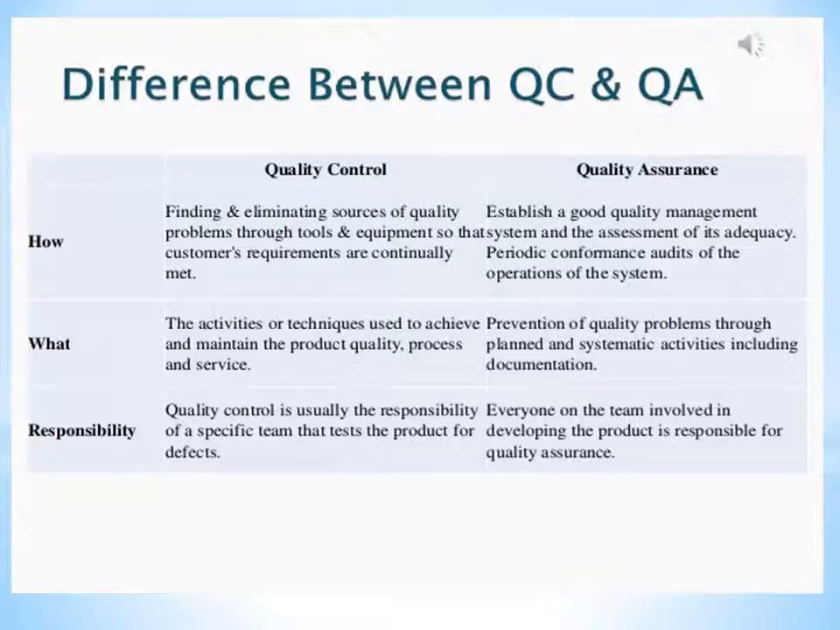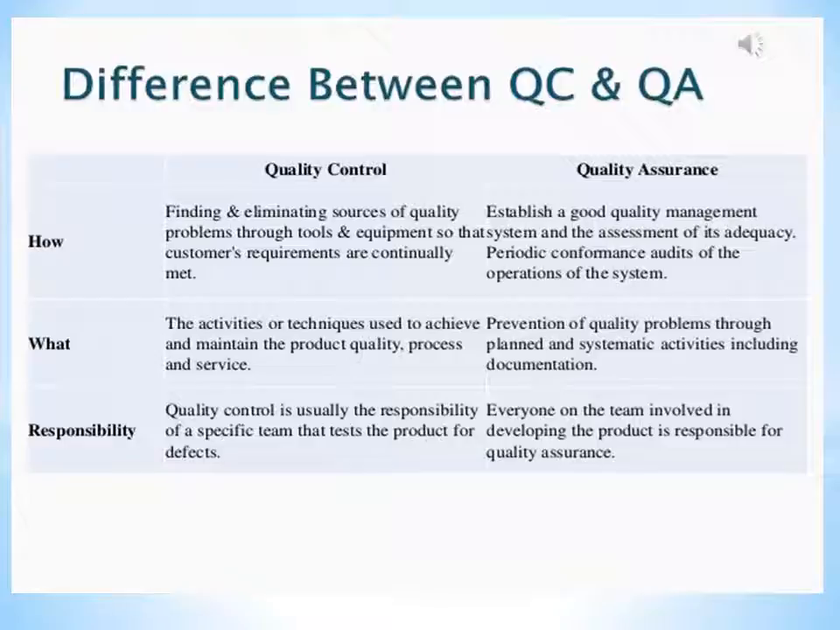Now we will discuss the difference between QC and QA. The three points expressed here are the how, what and responsibility of quality control and quality assurance. How? In quality control, it is finding and eliminating sources of quality problems through tools and equipment so that the customer's requirements are continually met. And quality assurance establishes a good quality management system and assesses its adequacy.